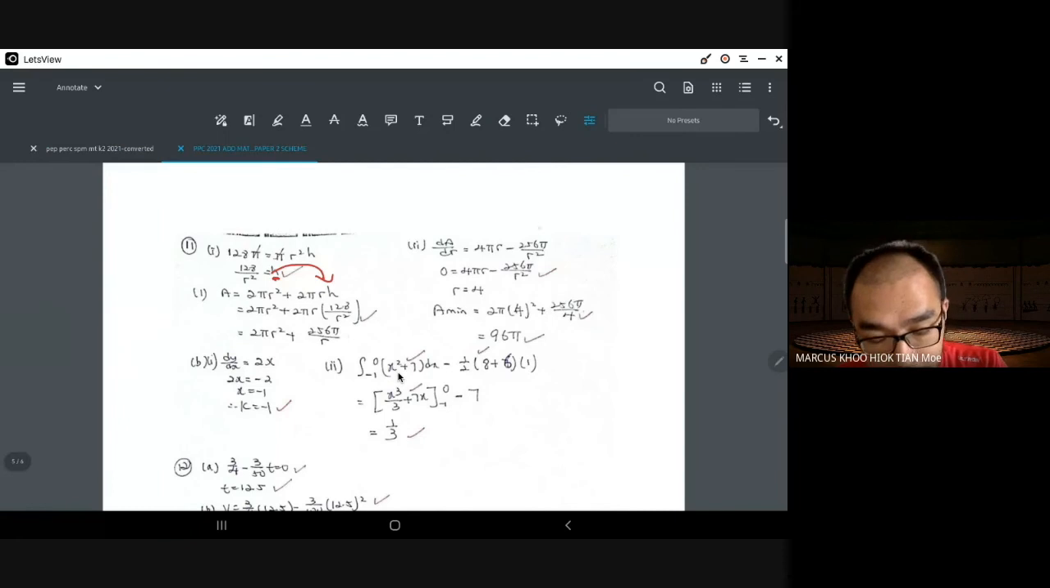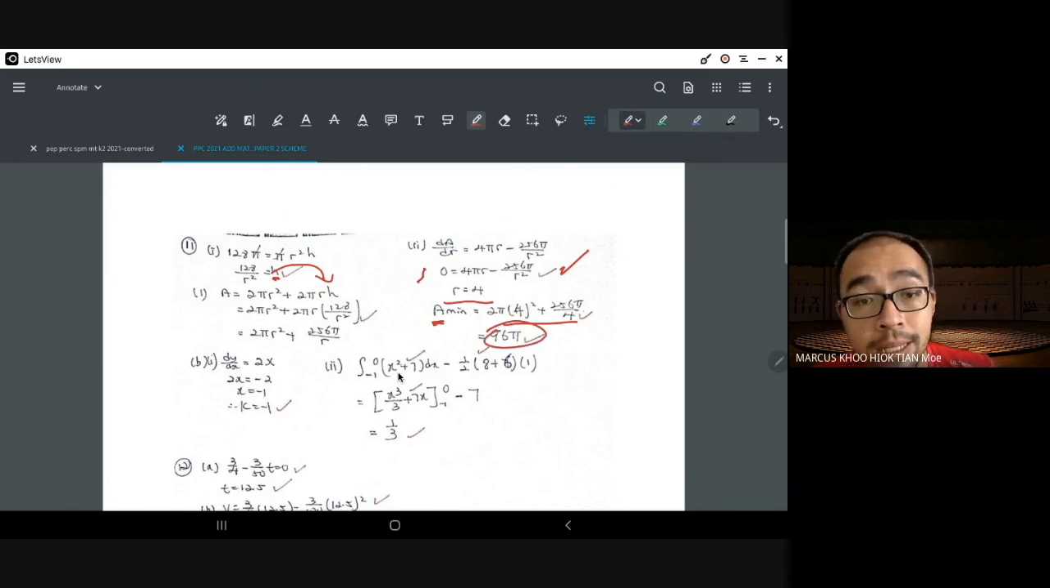So the first step is to differentiate it. You differentiate dA/dr, and you set it equal to zero, you get 1 mark. And you will get the answer r equals 4. Substitute the 4 correctly into the area formula, and you will get the minimum area, which is 96π. As a general rule, leave it in terms of π; you don't really have to substitute π.